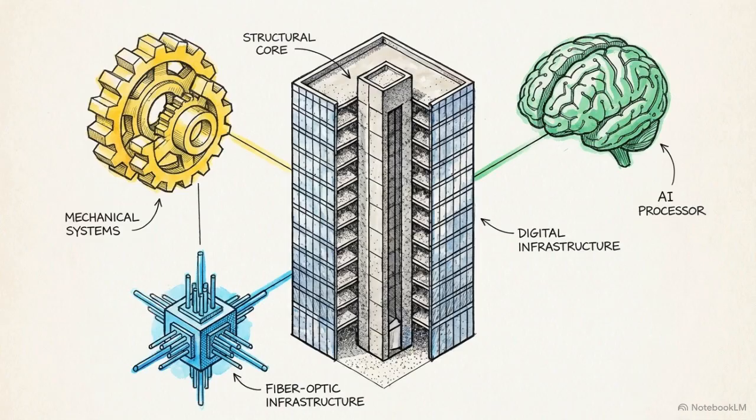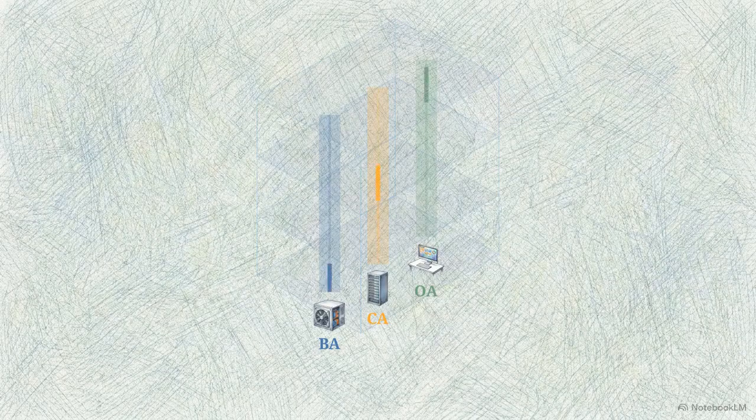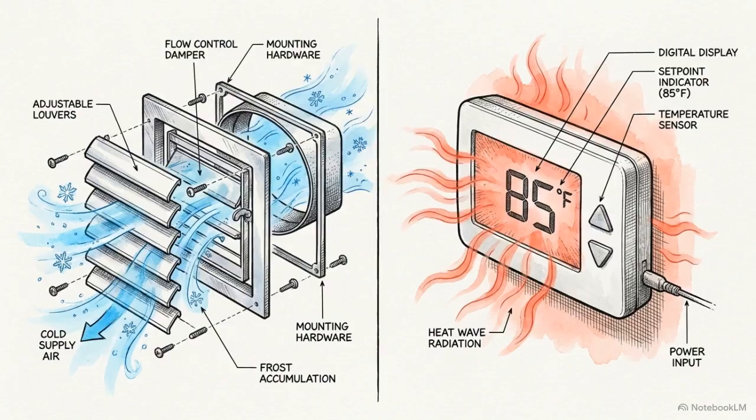Together, the 3A framework establishes the building's autonomous reflexes through BA, its nervous system through CA, and its cognitive overlay through OA. In many projects, these blue, yellow, and green pathways run parallel to each other, remaining completely isolated. Simply installing these three pillars side by side does not create an intelligent building. Without communication between systems, efficiency is lost and data streams can conflict.